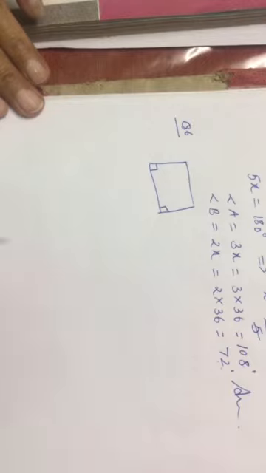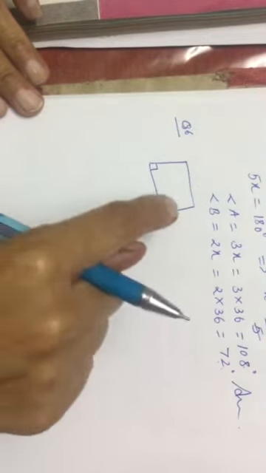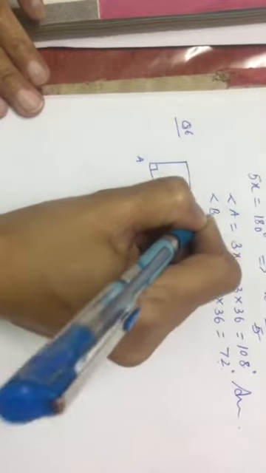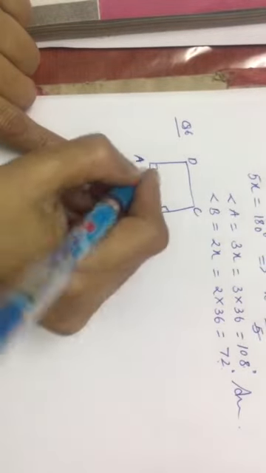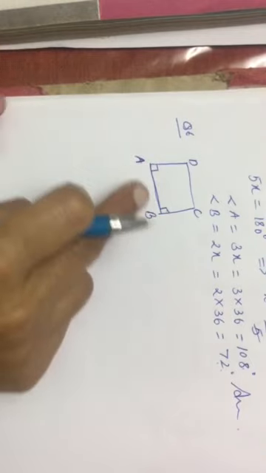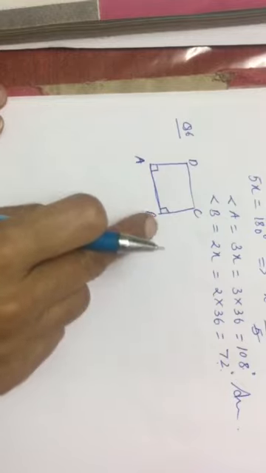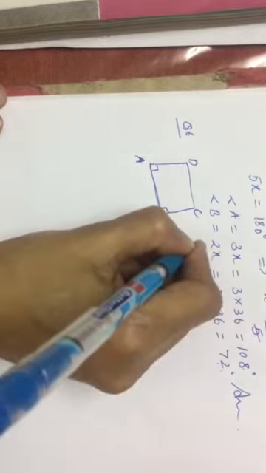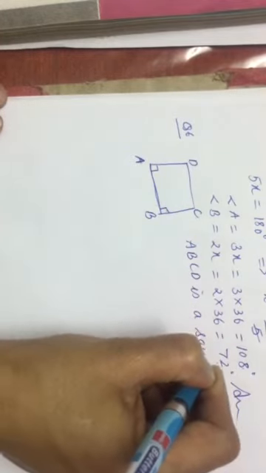of equal measure, which is only possible when it will be a square, because as you know, a square is also a parallelogram. Name it as ABCD. So what type of figure? Only the square is such a type of parallelogram in which the two adjacent angles are of equal measure. Now first of all, write down that ABCD is a square.